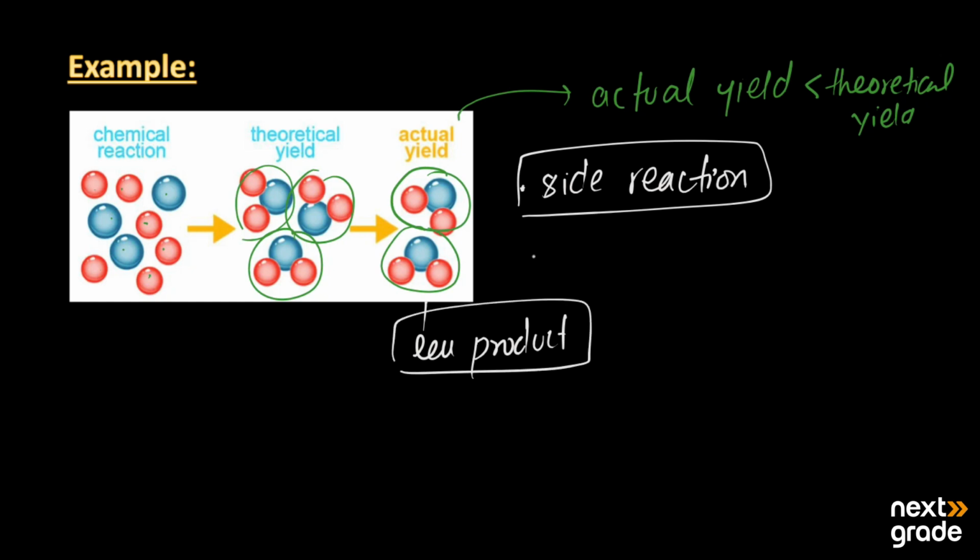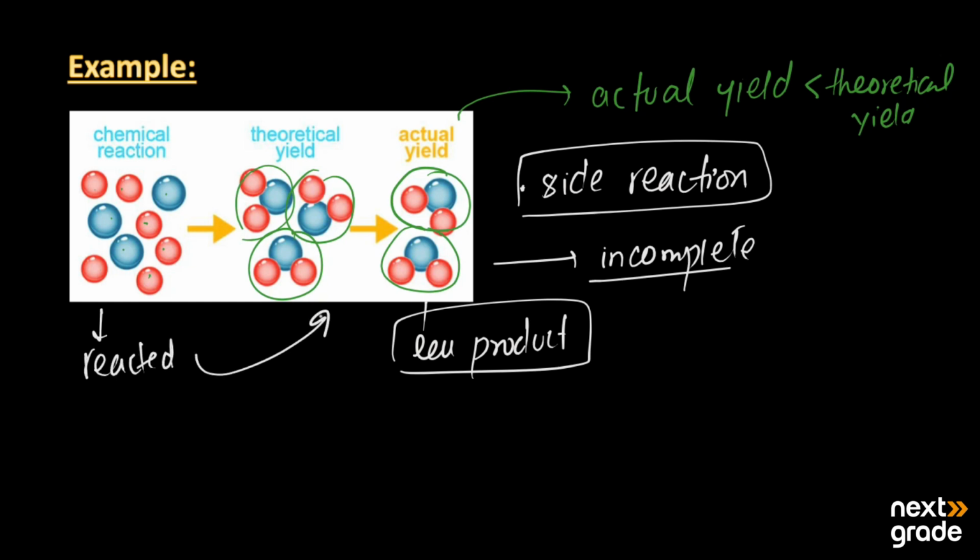The second reason may be that the reaction is incomplete. Not all the reactants reacted and changed into the product. That's why the actual yield is always less than the theoretical yield. We can also prove it by the use of different examples.